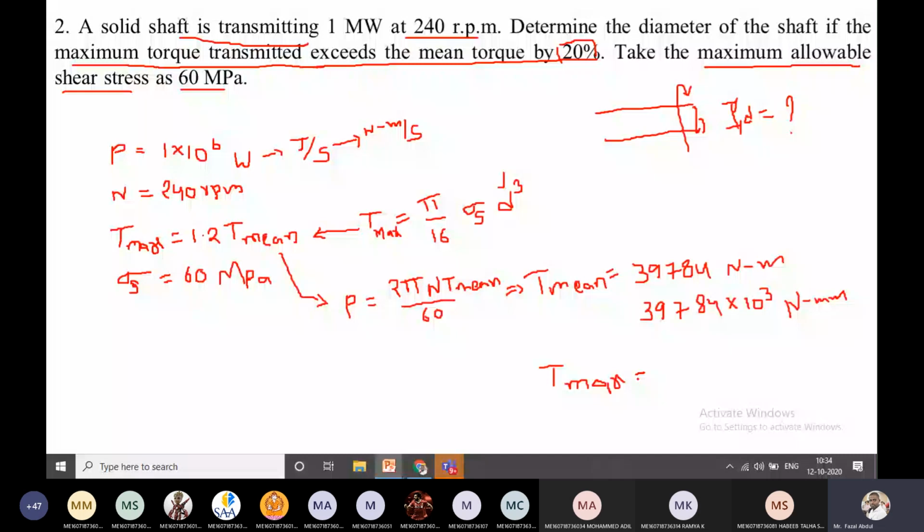How much is T max? 477.41 into 10 to the power of 3 Newton mm.